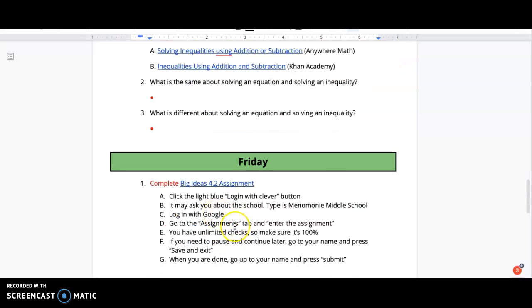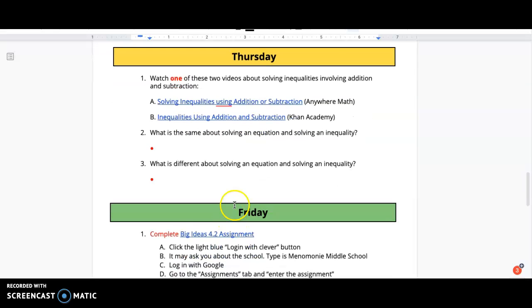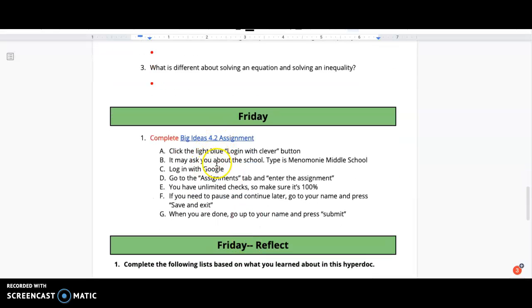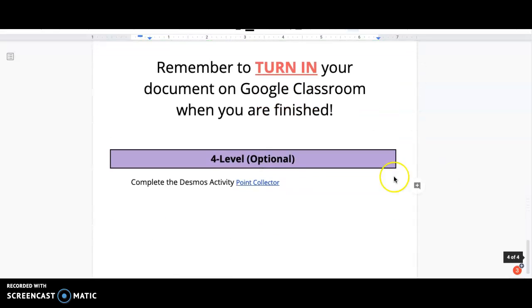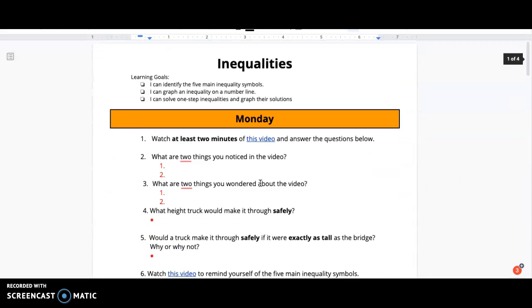Then Friday, you're going to apply that solving inequality thing to the 4.2 big ideas assignment. So you're going to be solving inequalities. So like x plus 5 is less than 9. So you would subtract 5 on both sides, x is less than 4, and then you'd graph it. Okay, and then that is it. There's also an optional level 4. So that's week 1 worth of inequalities.